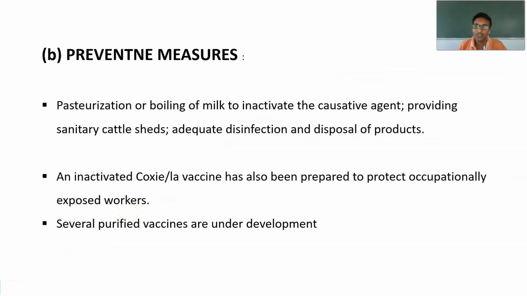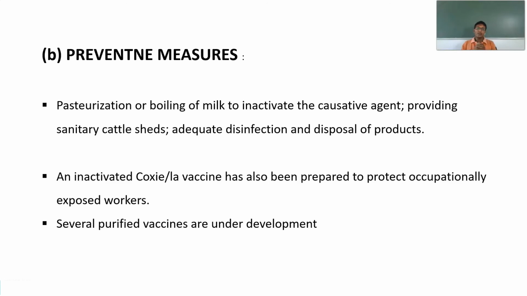Coming to the preventive measures of this infection, the thing we can do is pasteurization and boiling of the milk. As we know, this disease Q fever mainly occurs from infected animals. Whenever we are feeding on them or taking any material such as meat, milk or milk products from the infected animal, these are capable of causing an infection to the healthy person. So the thing you can do is proper pasteurization and proper boiling of the milk. What they will do is inactivate the causative agent.